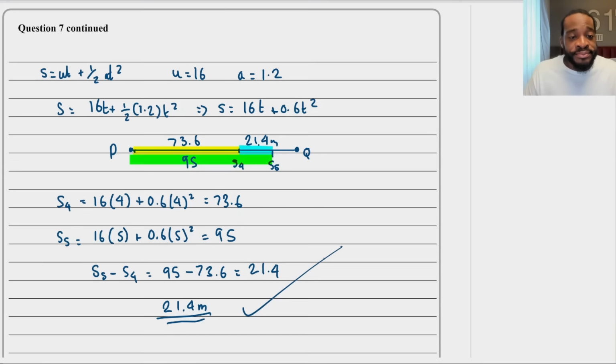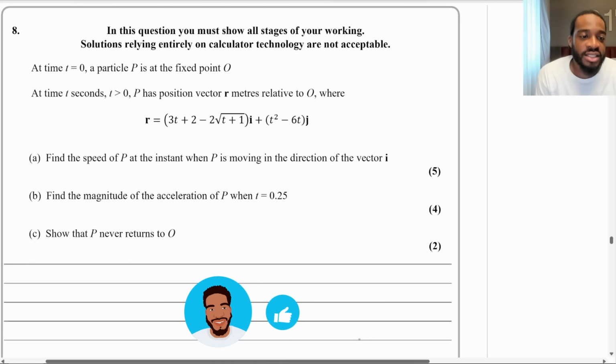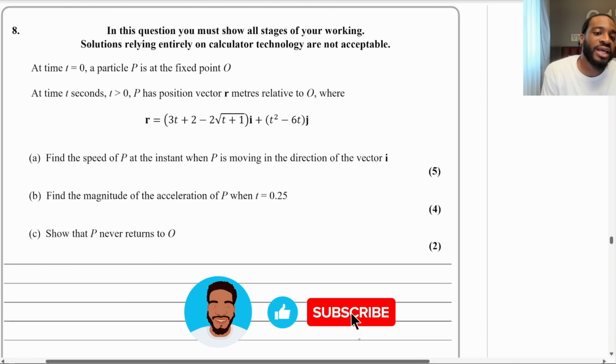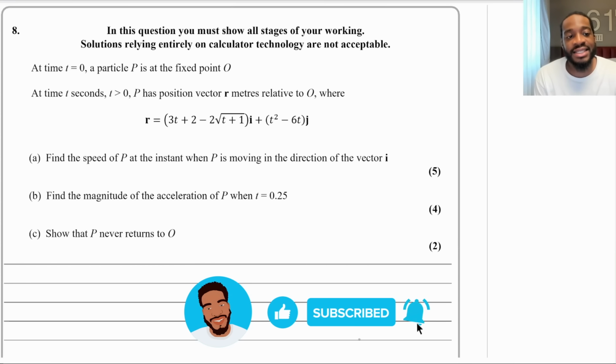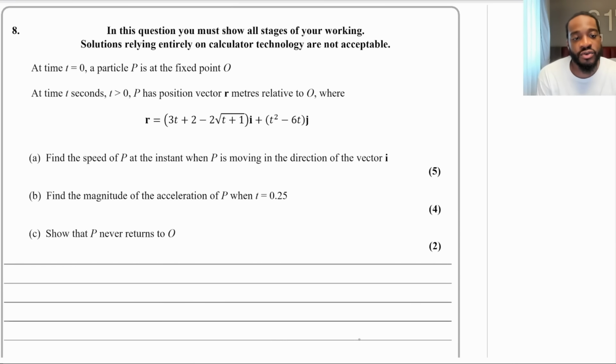And that's it. All right, so question 8 says: at time t equals 0, a particle P is at the fixed point O. At time t seconds, where t is greater than 0, P has position vector r meters relative to O, where r is equal to (3t plus 2 minus 2 root t plus 1)i plus (t squared minus 6t)j. Part A says, find the speed of P at the instant when P is moving in the direction of the vector i, for 5 marks.